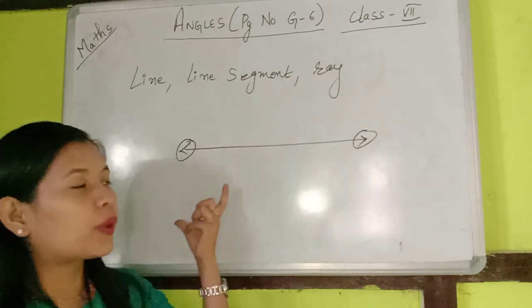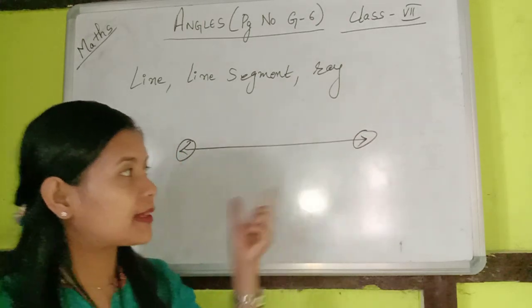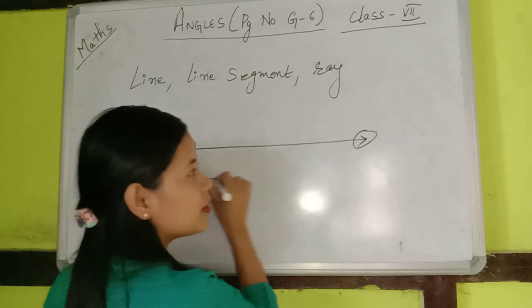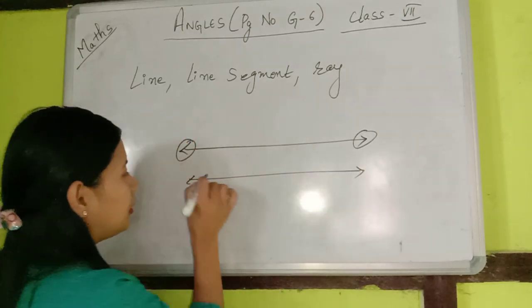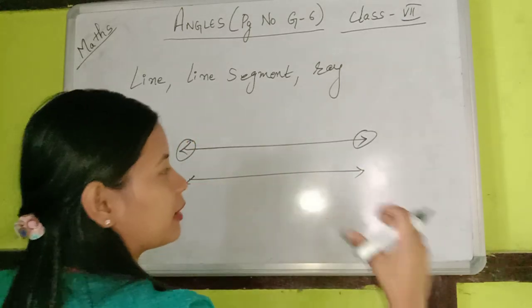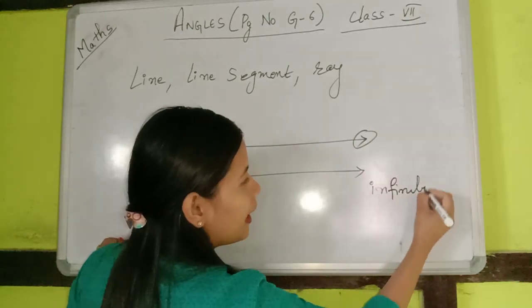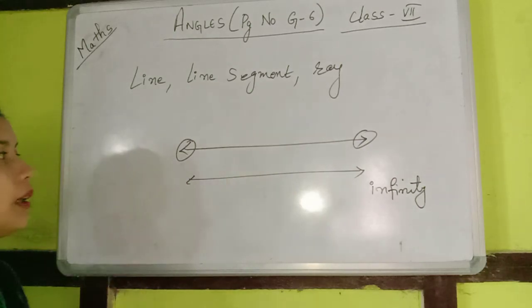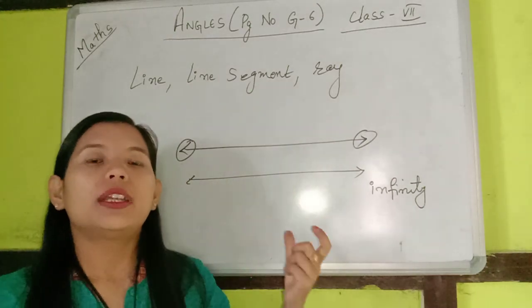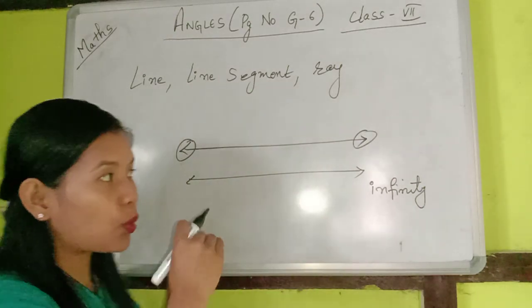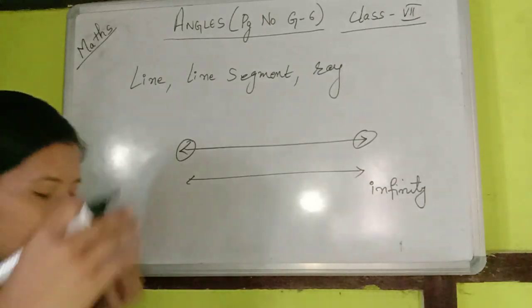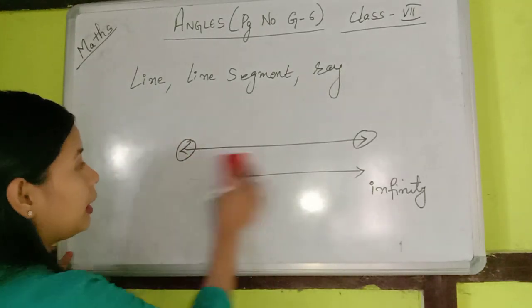It symbolizes that there is no end to this line. It goes on increasing, it can go till infinity. We do not know what is its end. So that is a line.